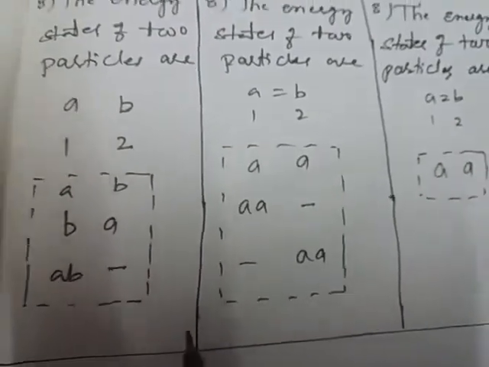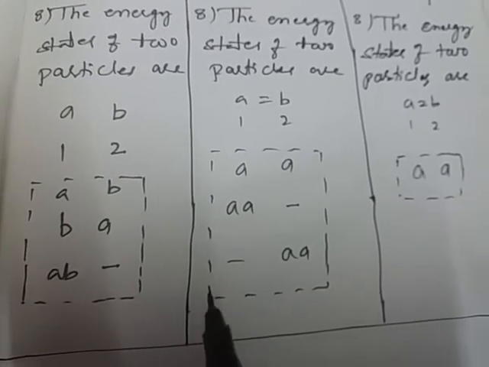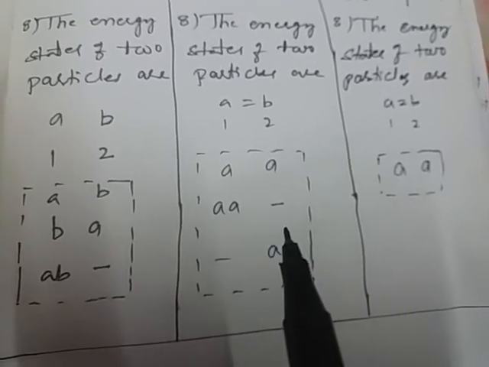So the particles can be distinguishable or indistinguishable, as represented by the Maxwell-Boltzmann, Bose-Einstein and Fermi-Dirac distribution laws. Students, this is a very important topic for the annual examinations, and not only that, for the PG examination also. So you have to prepare very well to gain the knowledge. Thank you students, thank you so much.